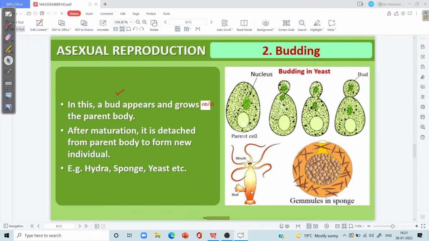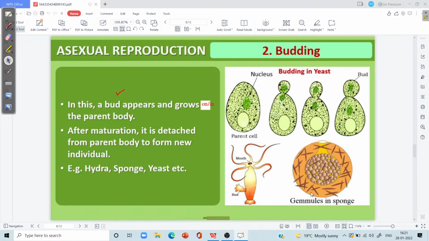So in case of the freshwater sponge, we can see both exogenous budding as well as endogenous budding takes place. During unfavorable conditions, when the pond water dries up or when the food scarcity is there, the freshwater sponges start forming globular structures within their body.